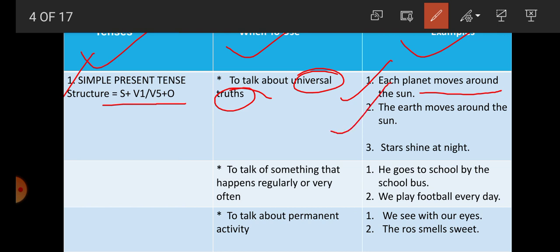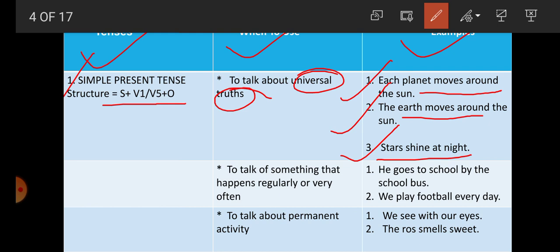Second example, the earth moves around the sun. Here again it is written in the structure of simple present tense, because it is again universal truth. Third example, stars shine at night. This is also an example of universal truth, and that's why it is written in simple present tense.